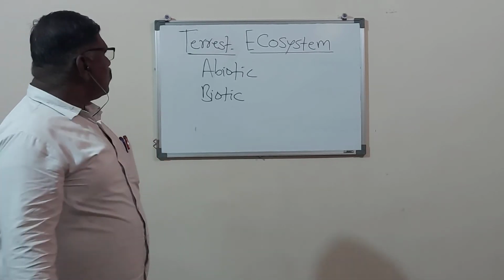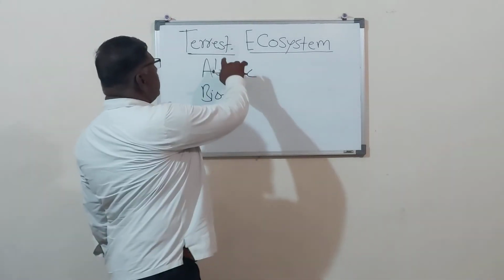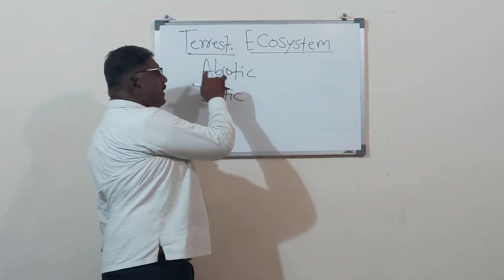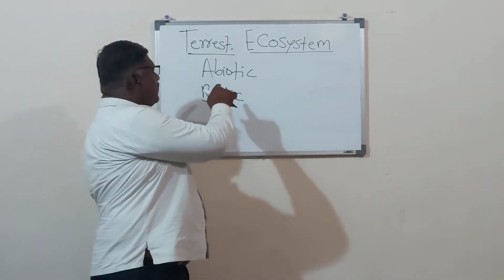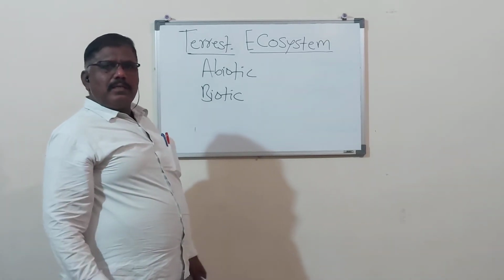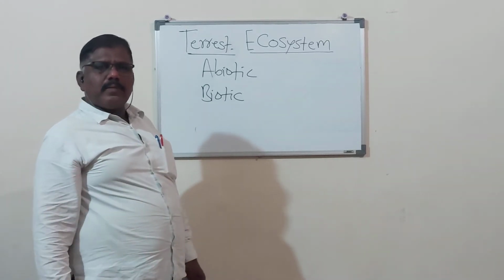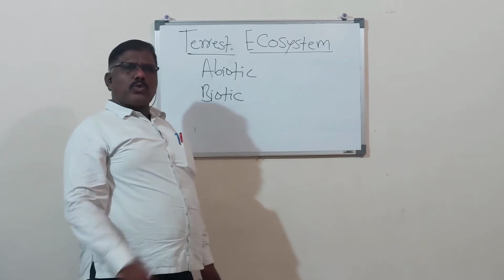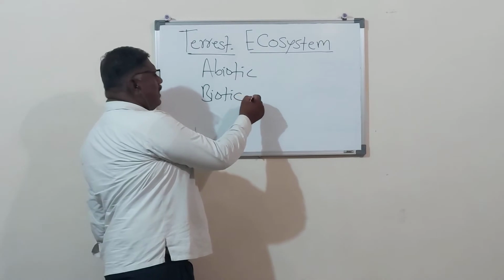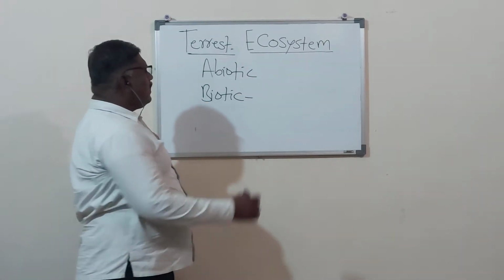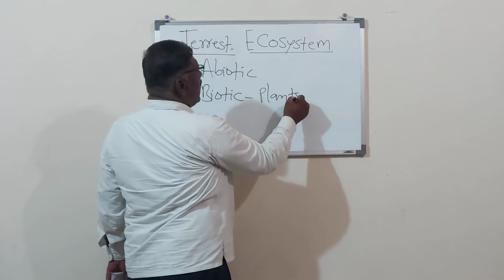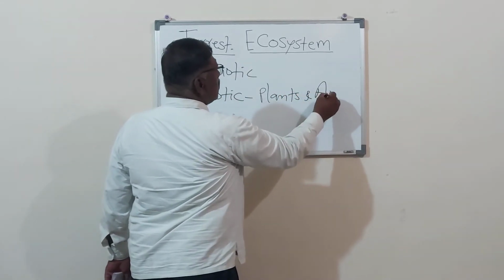In the terrestrial ecosystem, light is there, temperature is there, soil is there, water is there, different types of gases are there, and minerals from the soil are there. These are the abiotic components. And the biotic components are the plants and animals.